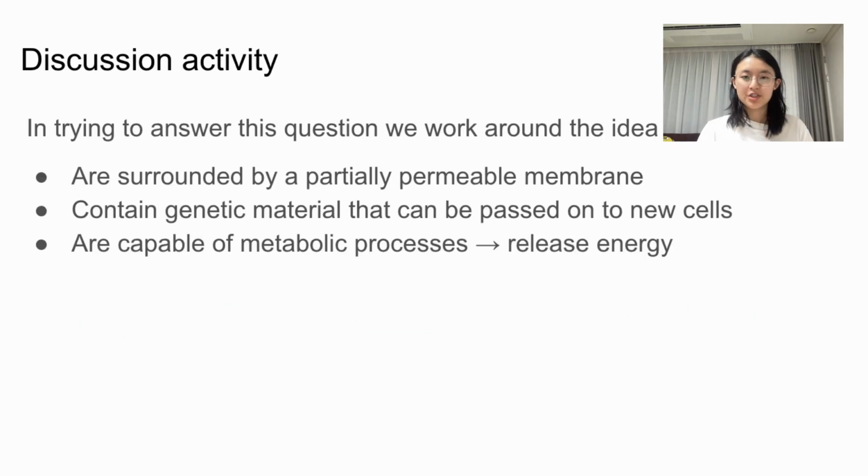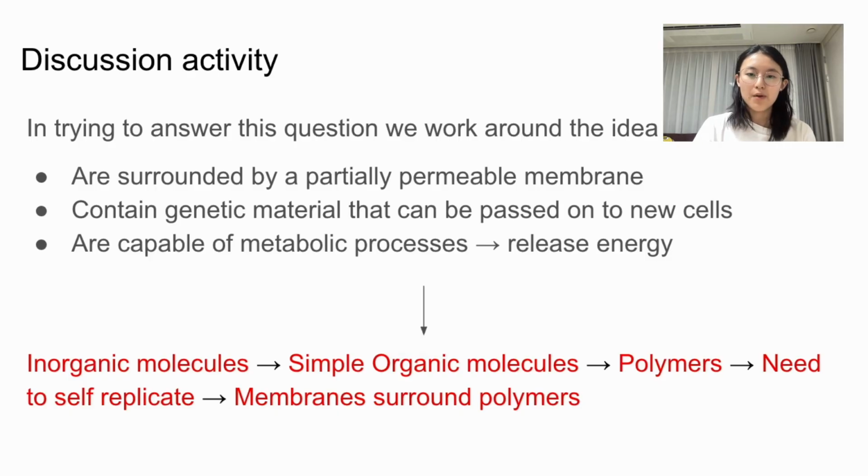When trying to answer this question, we need to work around the idea that cells have certain properties. Cells are surrounded by a partially permeable membrane, and they also contain genetic material that can be passed on to new cells. At the same time, they're also capable of certain metabolic processes that ultimately release energy for the purpose of tissue repair, replacement, or growth. Based on the idea that cells possess all of these different properties, we can assume that the inception of the first cells would have looked a little like this.